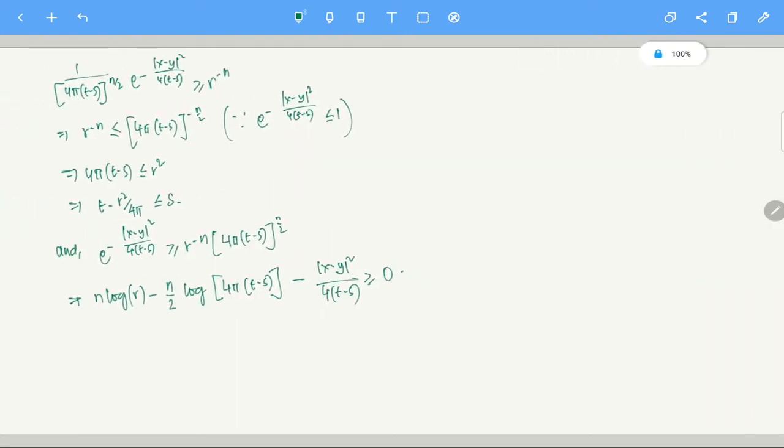This is log of r to the power minus n plus log of this particular thing. I am just taking everything to the other side, and you have here log of this thing, minus |x minus y| squared by 4(t minus s). All of this put together is greater than or equal to 0. So this particular thing is basically psi of (x minus y, t minus s) greater than or equal to 0.